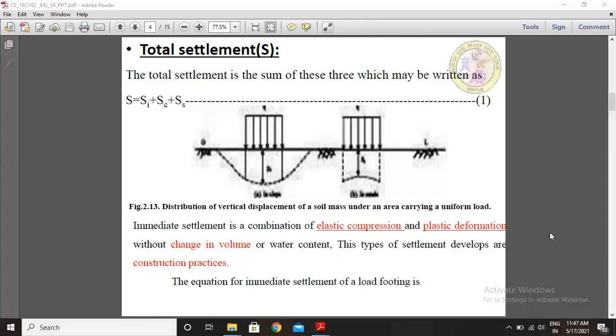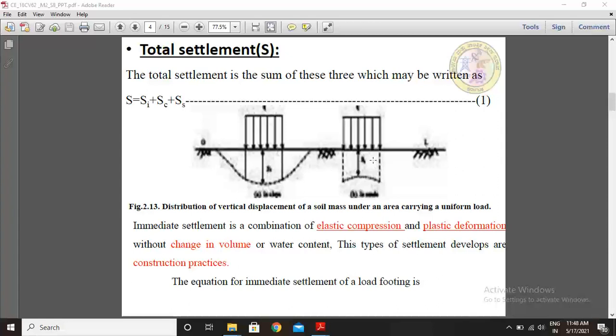Now see these diagrams. This is the ground level. Here the load is acting, a uniformly distributed load Q in kilonewton per meter square. This diagram is for clay soils. If your foundation is constructed in clay soils, settlement occurs like this: at the center of the footing there is more settlement, and at the edges less settlement.